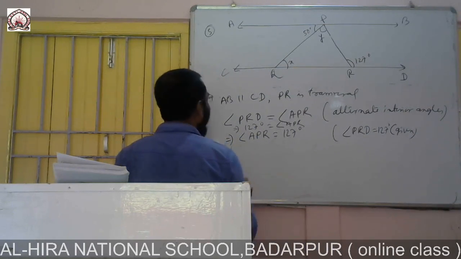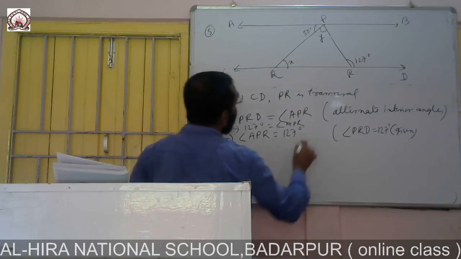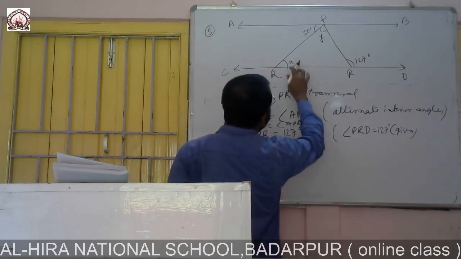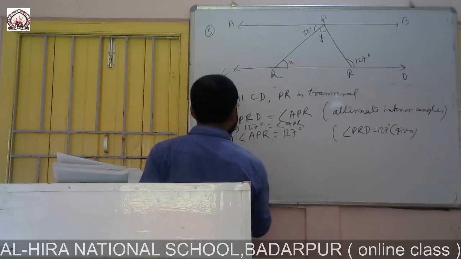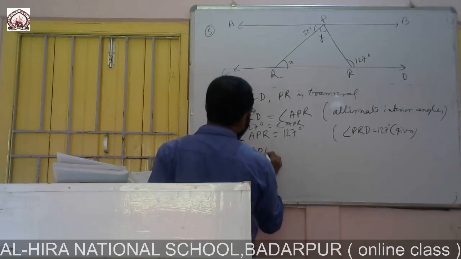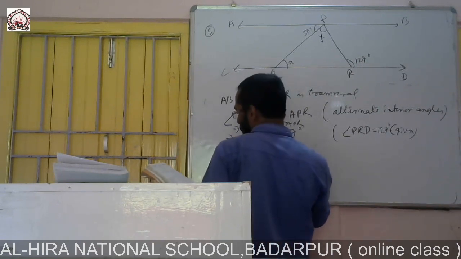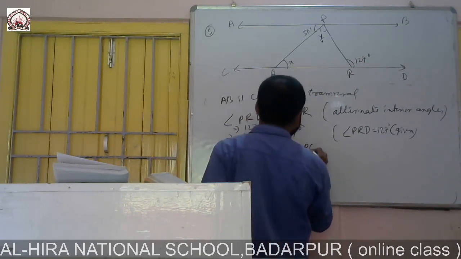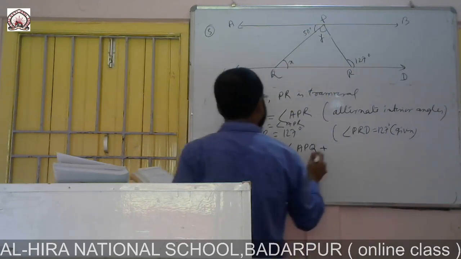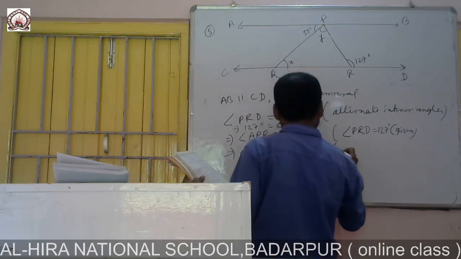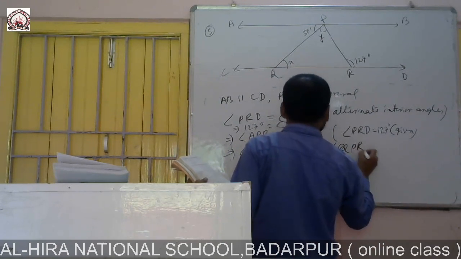Now APR is a combination of 50 plus y. APR will be equal to angle APQ plus angle QPR.